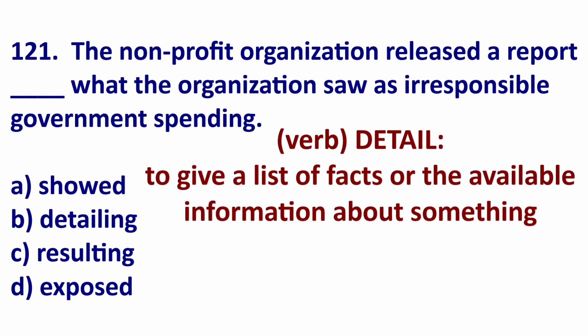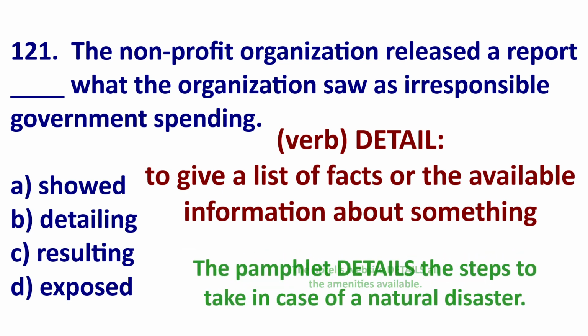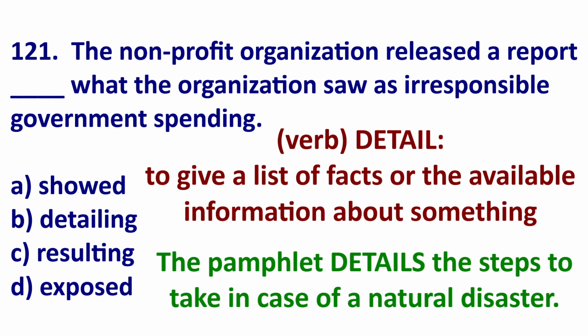To detail information or to detail as a verb has a couple meanings, but here it is to give a list of facts or information about something. An example, the hotel's website details all the amenities available, or the pamphlet details the steps to take in case of a natural disaster.